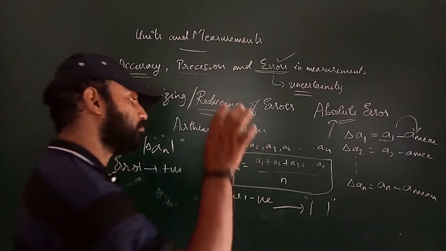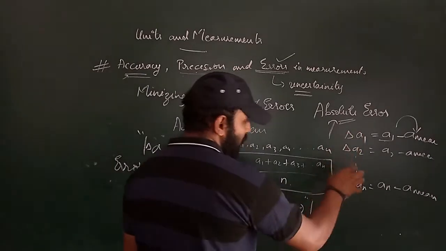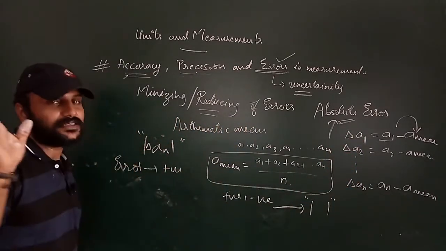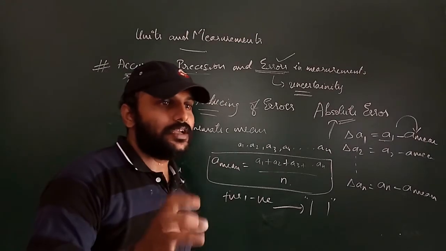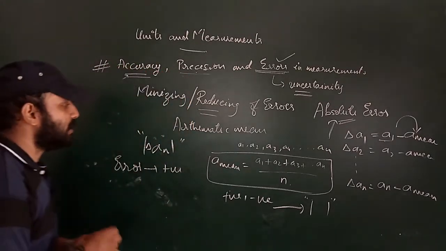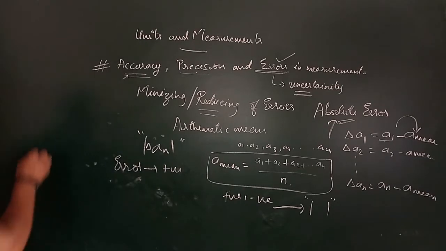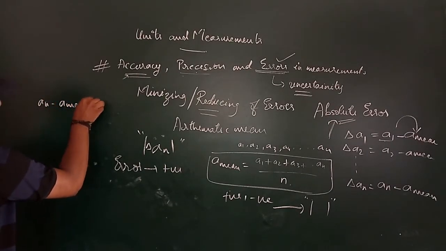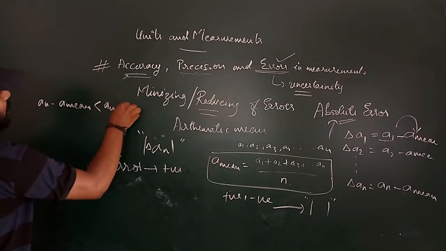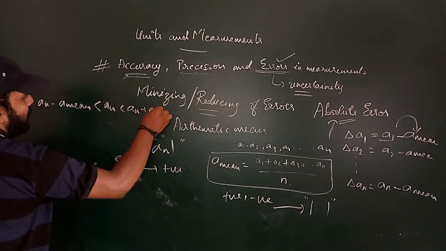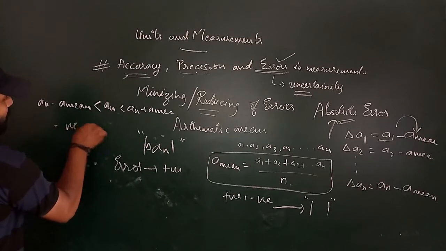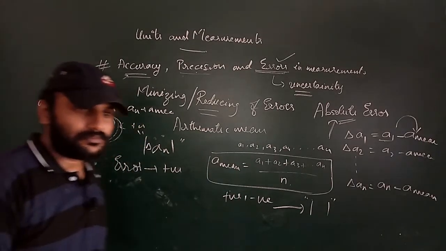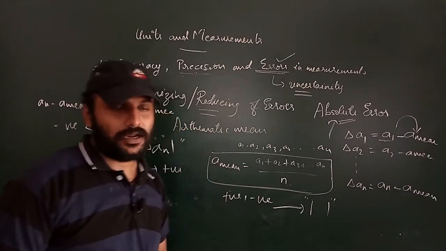So the error of the mean value will always be a positive value. The value will be between An minus A mean and An plus A mean, meaning between the negative value and the positive value you will get the true value, the accuracy of the error. Okay, understood?